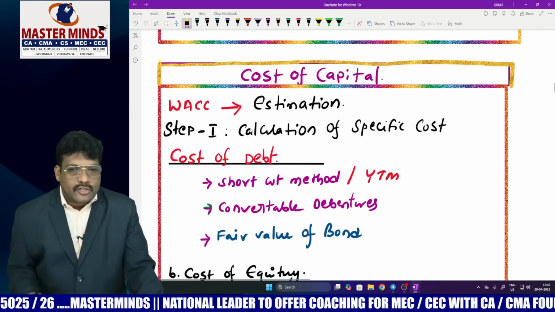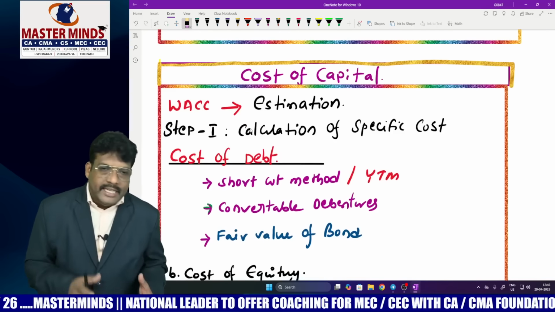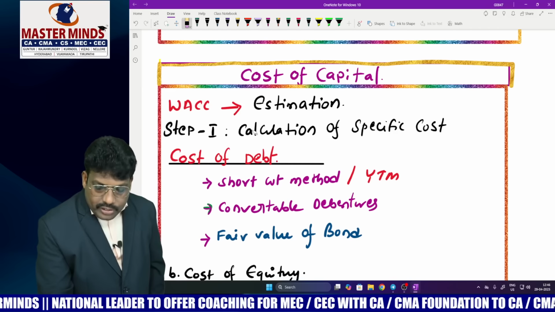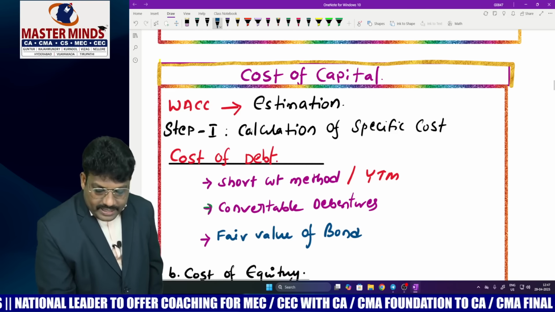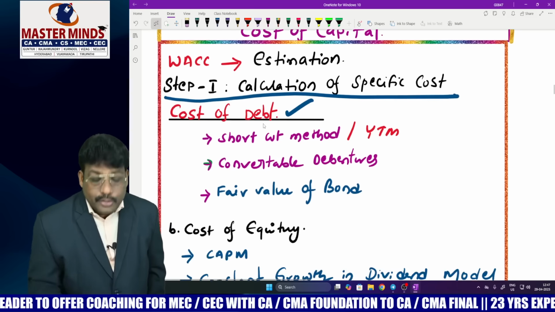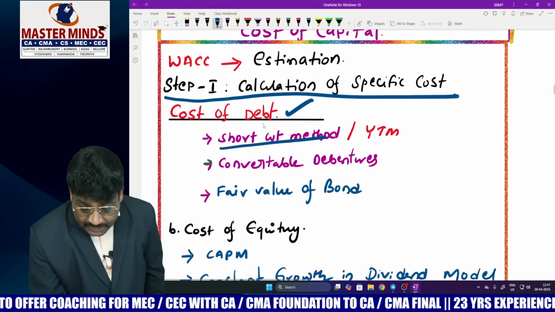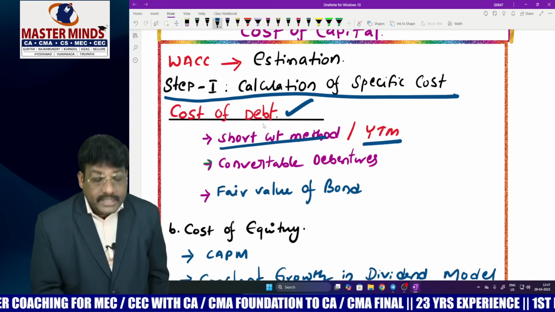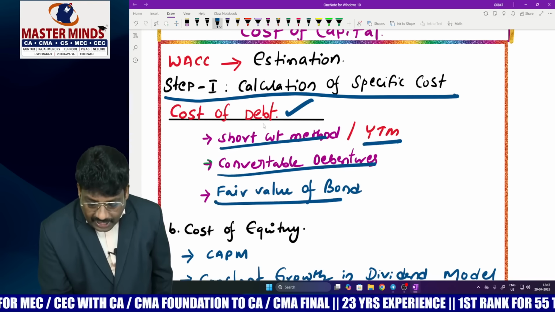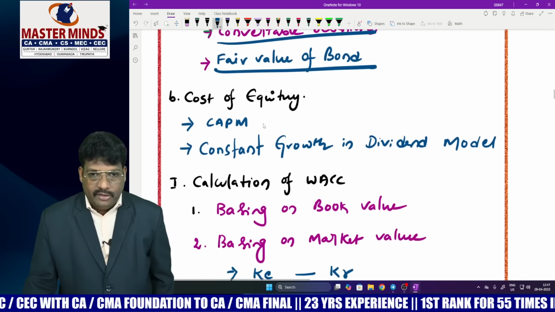The next chapter is cost of capital. In this cost of capital, certainly they will concentrate on how to compute weighted average cost of capital. For the weighted average cost of capital, you must understand how to calculate various specific costs, particularly cost of debt. So use the shortcut method. By using the shortcut method and YTM method, see how you calculate the cost of debt and convertible debenture, and finding fair value of debenture is very important.